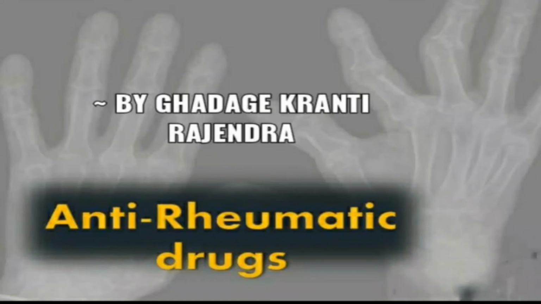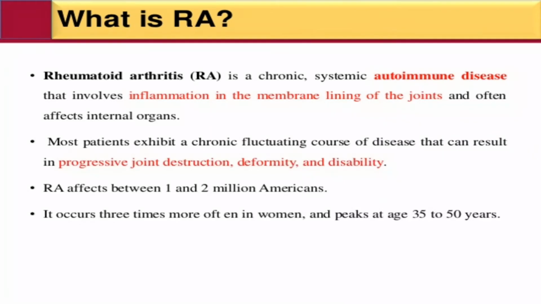I am going to present on a most important topic of pharmacology, anti-rheumatic drugs. In this topic, we see the following points. Firstly is introduction. What is RA? Rheumatoid arthritis is a chronic systemic autoimmune disease that involves inflammation in the membrane lining of the joints and often affects the internal organs. Rheumatic drugs means any drugs used in the treatment of rheumatism.